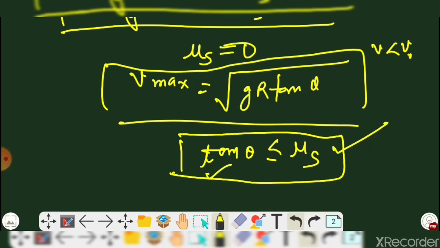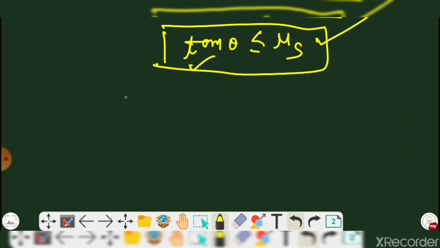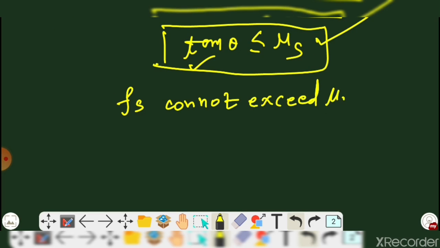See, some conditions are to be described over here. The magnitude of the friction, that is the Fs, cannot exceed mu s times m g, fine. So we are just considering that Fs is less than or equal to mu s mg.